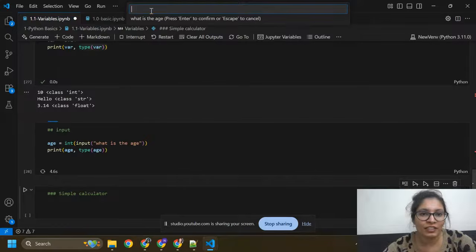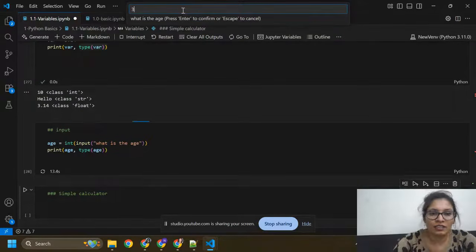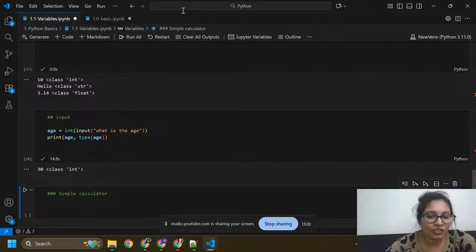Input means here I need, you can see here the dialog flow. What is the age? Please confirm or escape to cancel. So here I just need to write like 30, enter. So here you can see this will give you 30 and the class of it is integer.